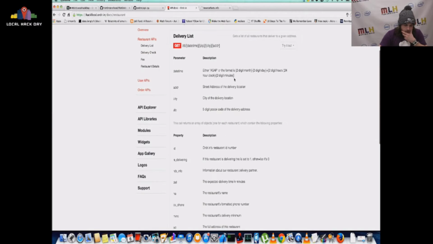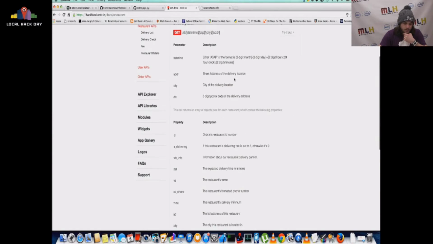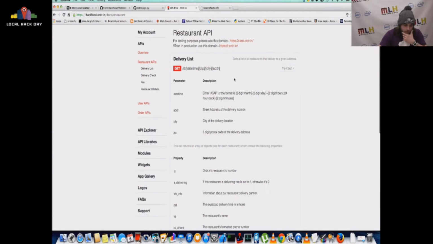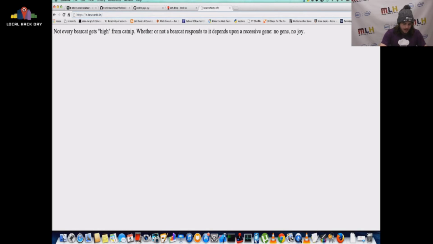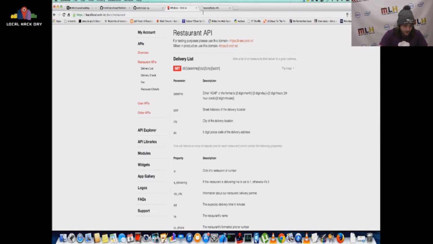Usually when you're using some web service or some form of API, they're going to have documentation on their website. As you can see here, we're just at hackfood.order.in. And this is the delivery list endpoint. So we're going to go to /DL. This is just a web route, you're going to add this to the URL. I guess DL stands for delivery list, huh? Then /datetime. Datetime means I'm going to put ASAP, which means we want food now.